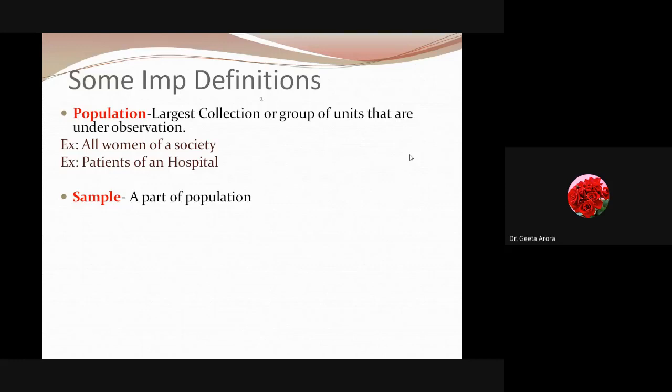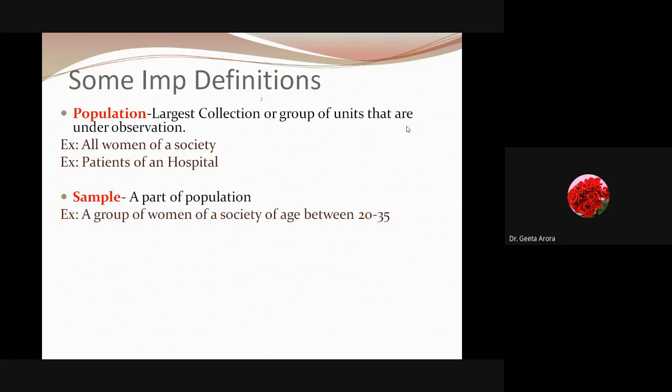So we will choose a particular residential area, some areas near some factories, and then we will investigate how many women are actually working, or sitting at home. Correct. It means whenever we are investigating a population, we have to take out a sample. So it is a part of the population.